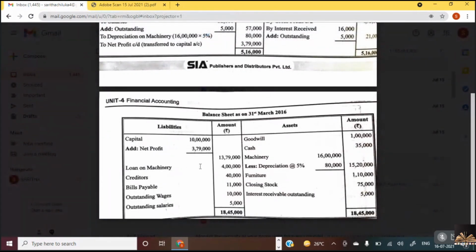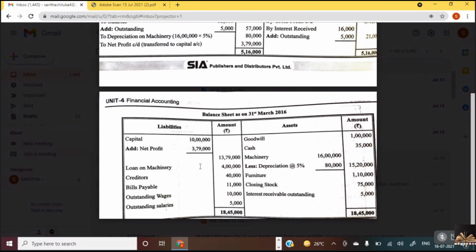What if net loss? Subtract from the capital. And don't get confused if you get a net loss. It is rare; 99.9% we have profit only. Now we are getting a net loss, but mostly it would be net profit only. Okay, add net profit, put the net capital in the outer column.